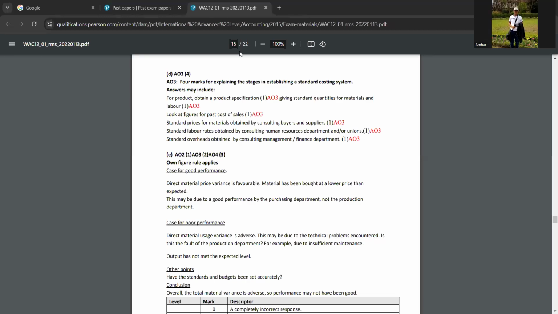Okay. So look at this. In this D part question, they're saying, explain the stages in establishing a standard costing system. So explain the stages in starting a standard costing system. When a company is planning to implement a standard costing system, there are some stages that you have to do before starting. So they are asking you to explain those stages. Did you understand the question?